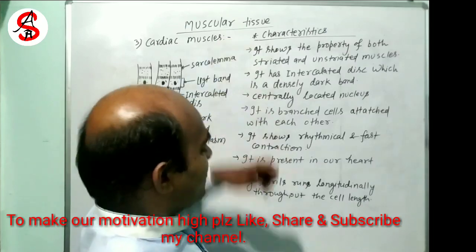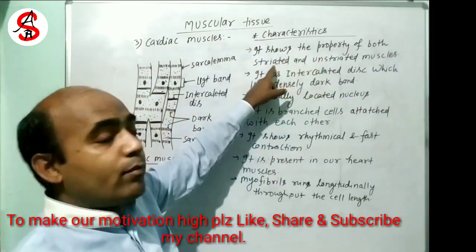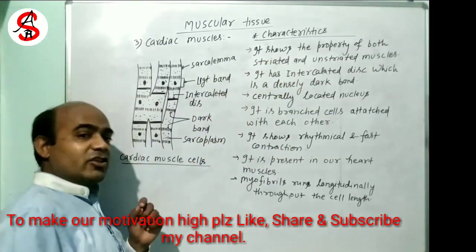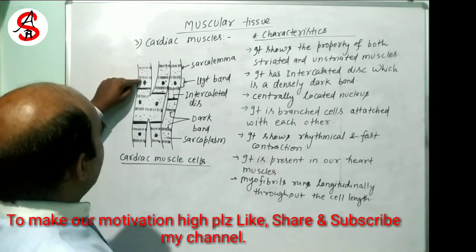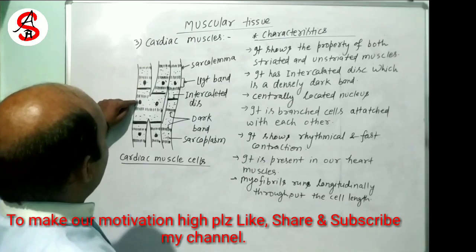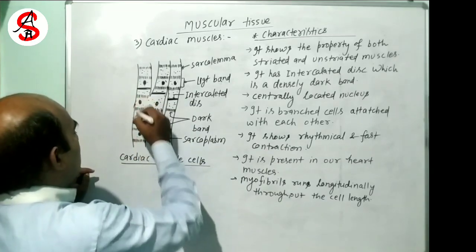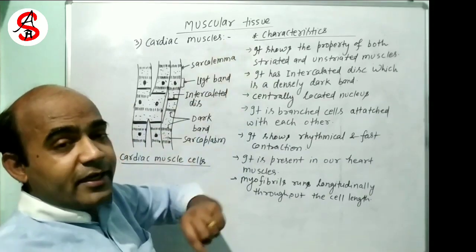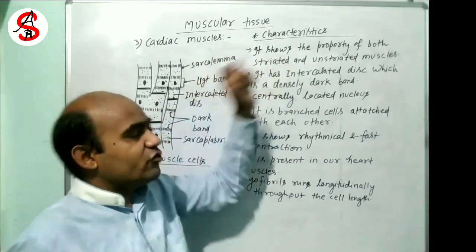Now see about the characteristics of the cardiac muscles. It shows the properties of both striated and non-striated or unstriated muscles, because there is presence of alternate dark and light bands, so it shows the property of striated muscles.